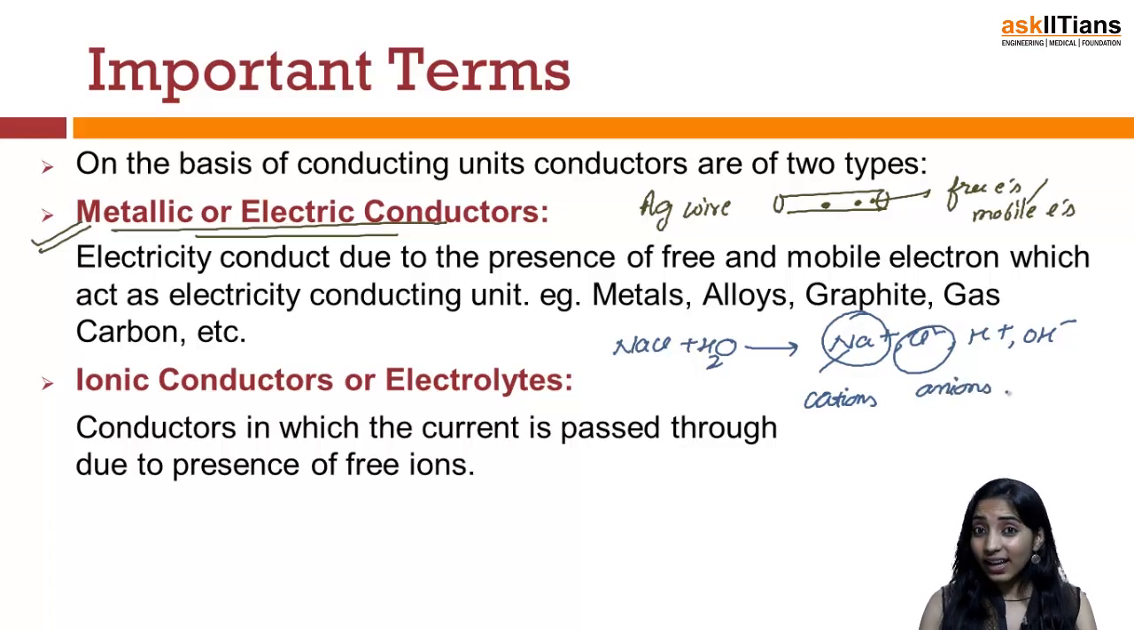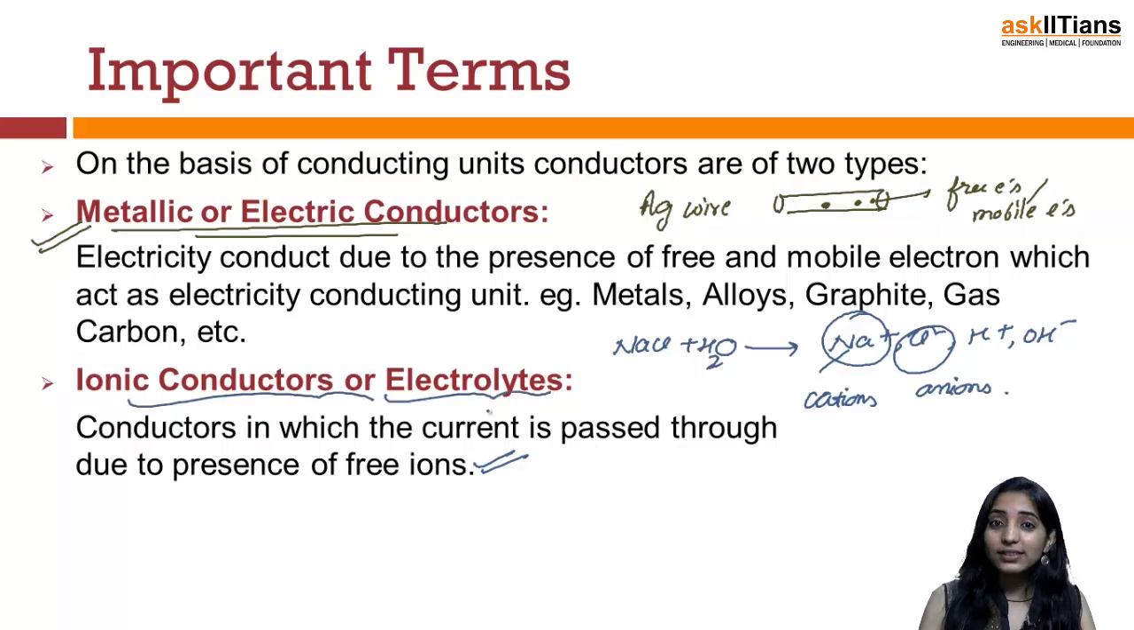There are certain ions created in the solution, and since these are charged particles, if you apply a potential difference, these charged particles start moving. Once there is a movement of charged particles, that means there is a conduction of current. So all the conductors in which the current is passed through due to the presence of free ions are known as ionic conductors, and these are also known as electrolytes or electrolytic conductors.